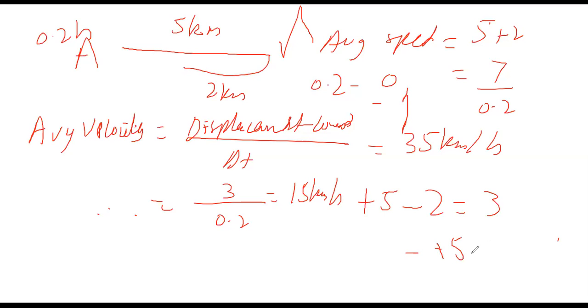Average velocity is the same thing, total displacement covered over total time. Same thing as average speed, but in terms of distance, it's displacement. Okay. So everybody write, average velocity is what? Total displacement covered over total time.